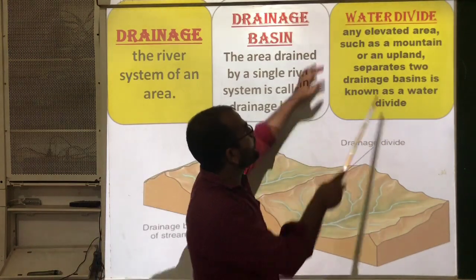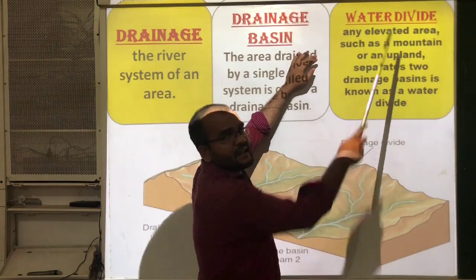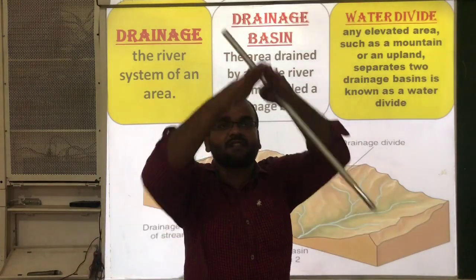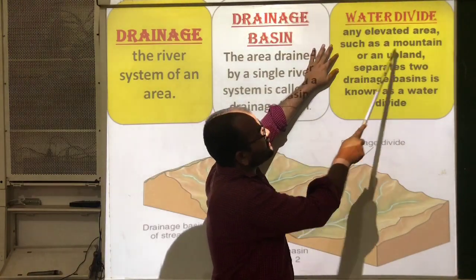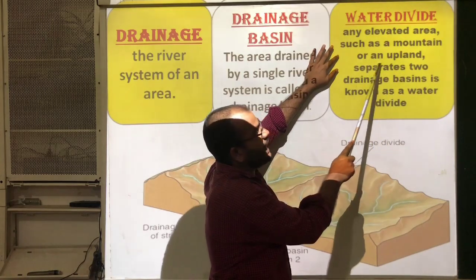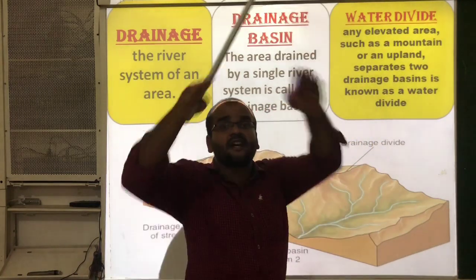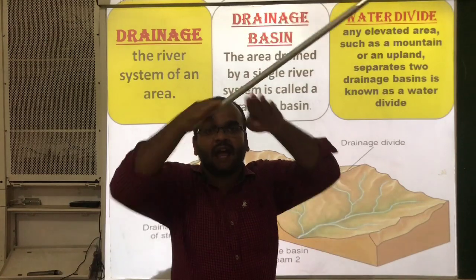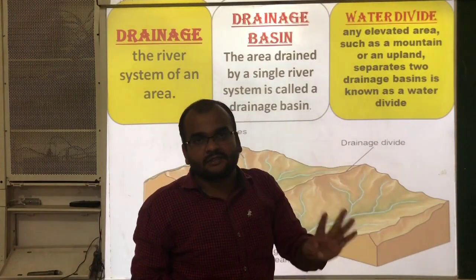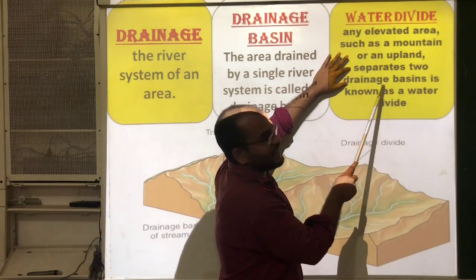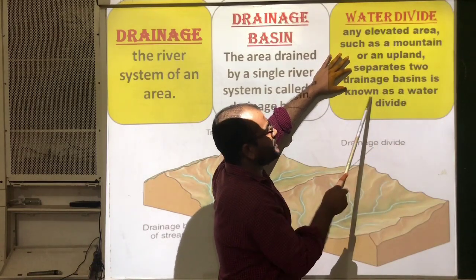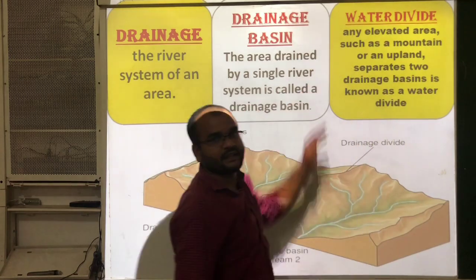Any elevated area, such as a mountain or an upland, which separates two drainage basins is known as a water divide.